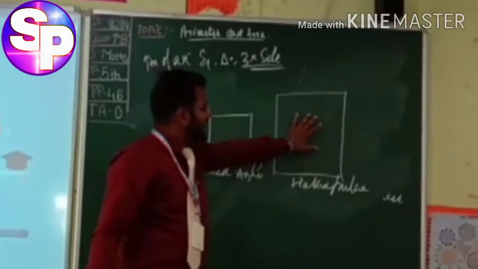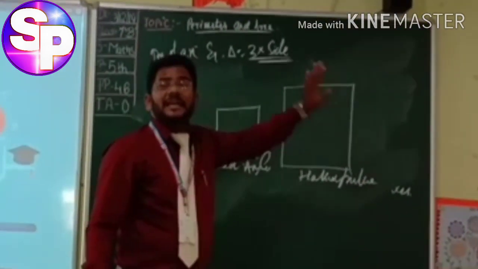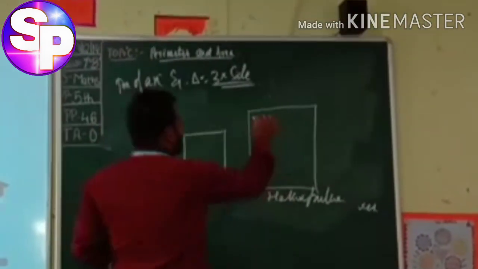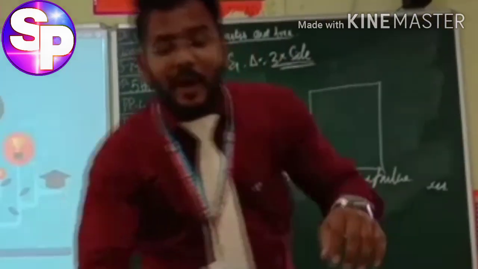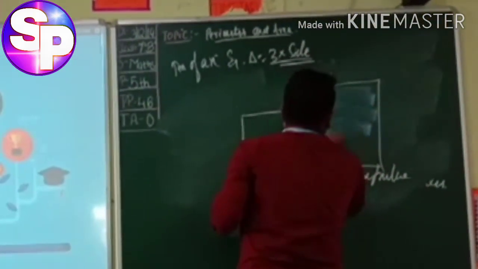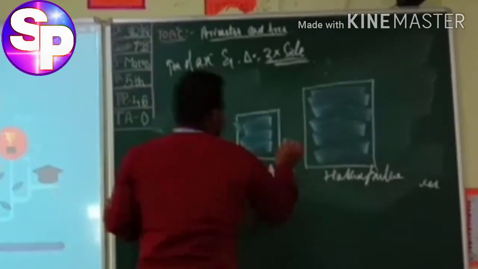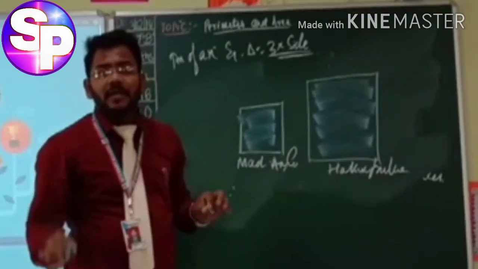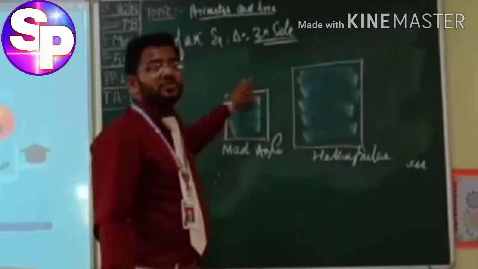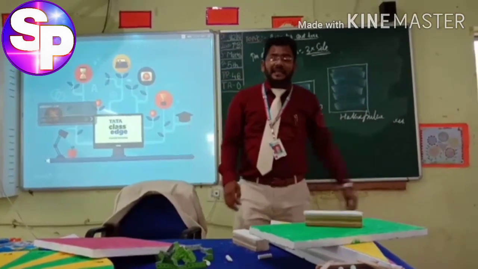So Kamran said this has the larger area. Is it true? Yes, sir. So the area means the region bounded by the boundary of a closed figure. So this is the area of the two shapes. As you can see, this one has the larger area and this one has the smaller area.